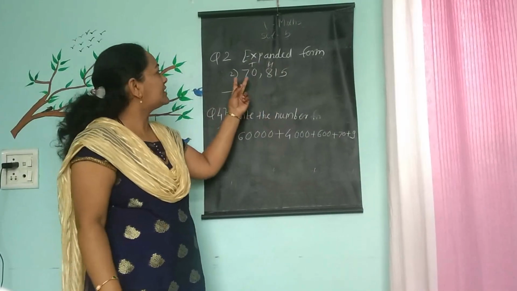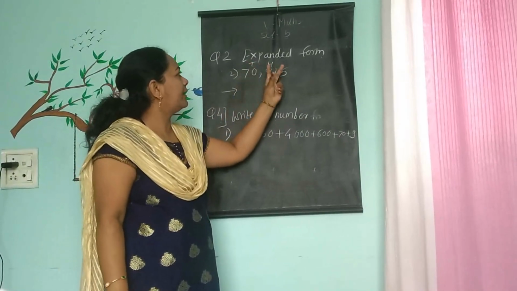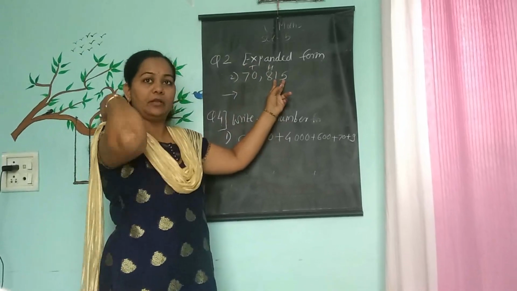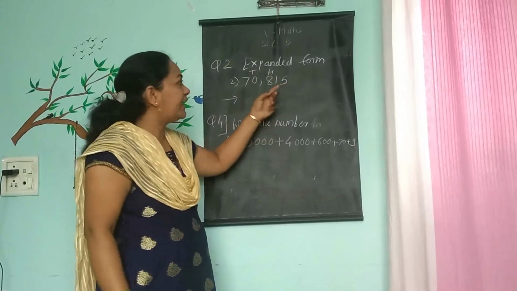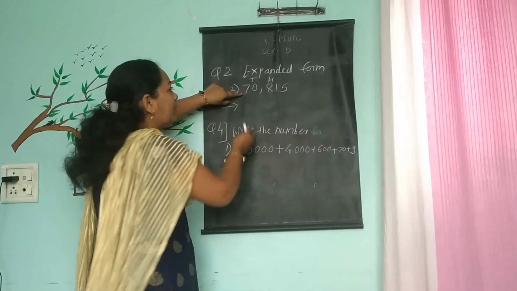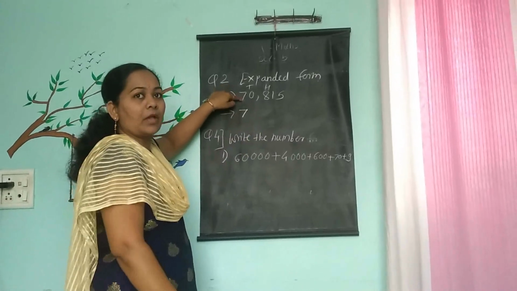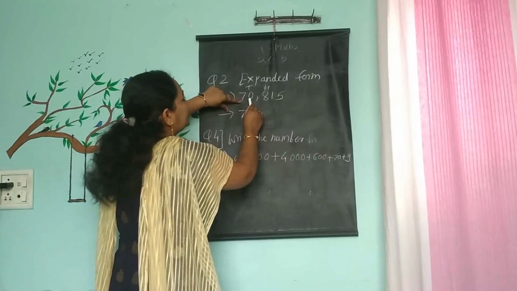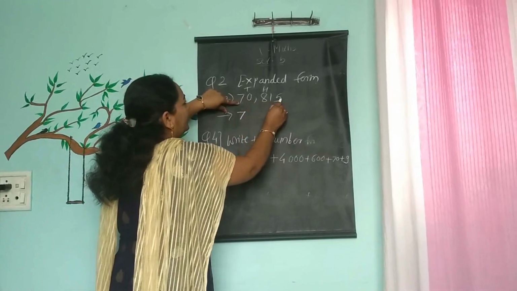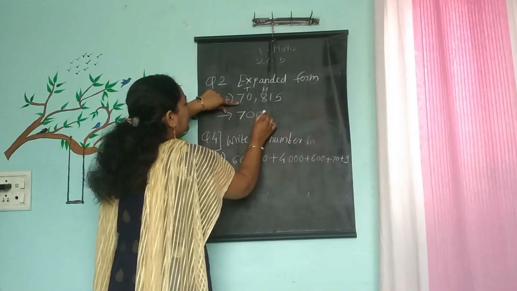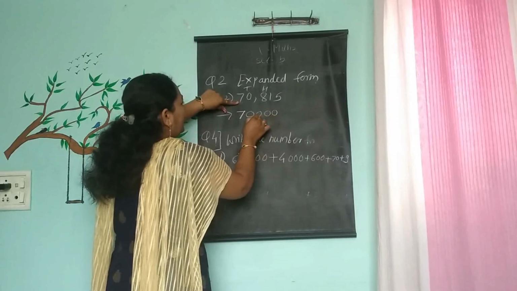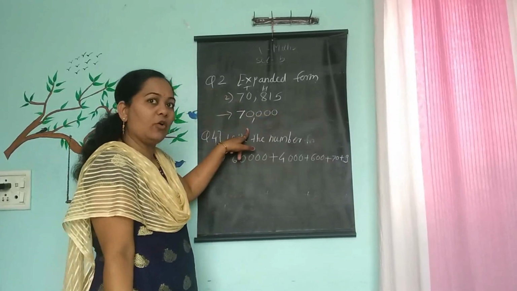Read the number 70,815. We have to write that in expanded form. Again you have to go in the same way. First digit is 7. Write as it is. After 7, how many digits are there? 1, 2, 3, 4. So give 4 zeros. 1, 2, 3, comma. First place value of first digit is over.